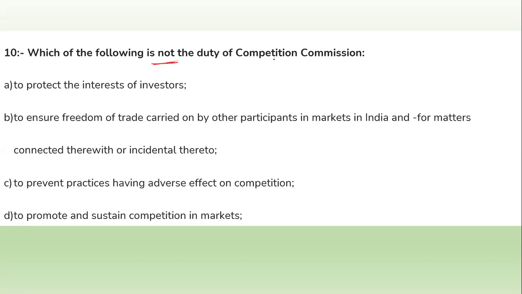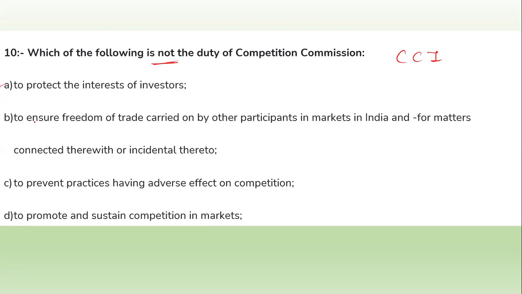It's not the duty of the Competition Commission, that is CCI, Competition Commission of India. So what will be the right answer? Here we are going to see option A, to protect the interest of the investor.